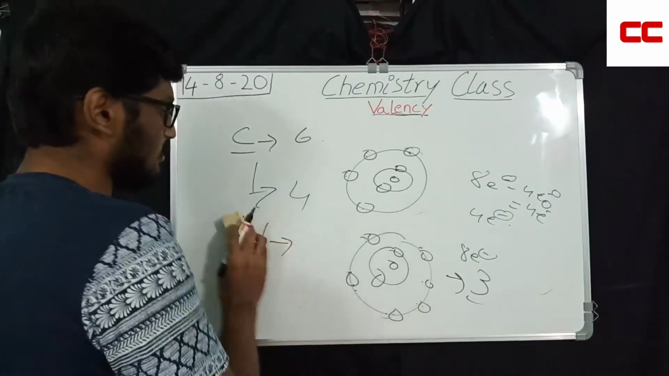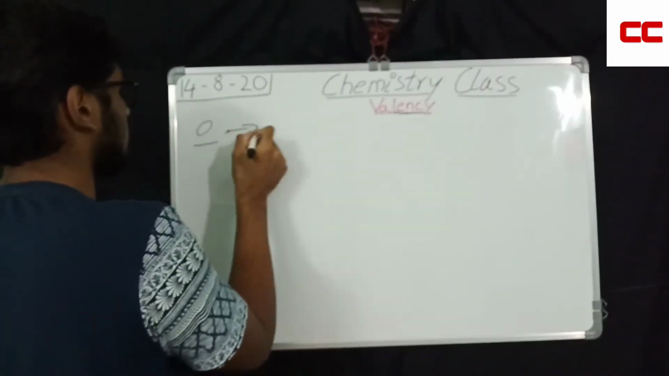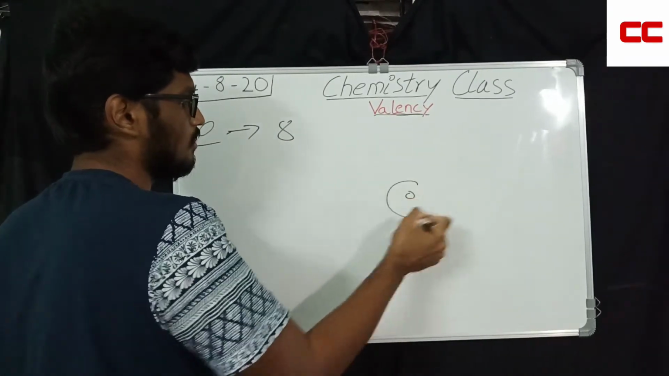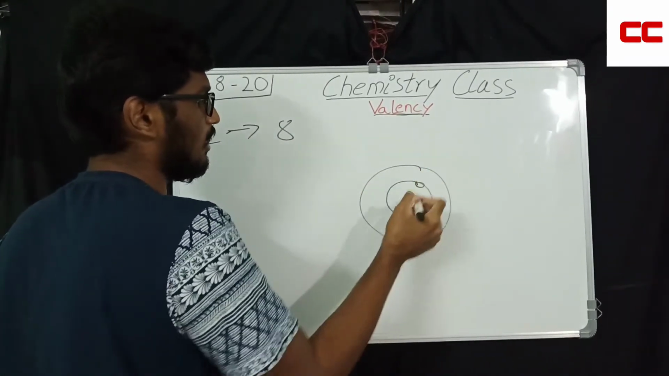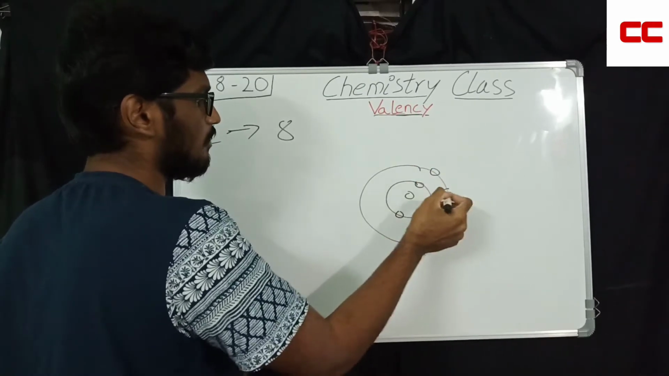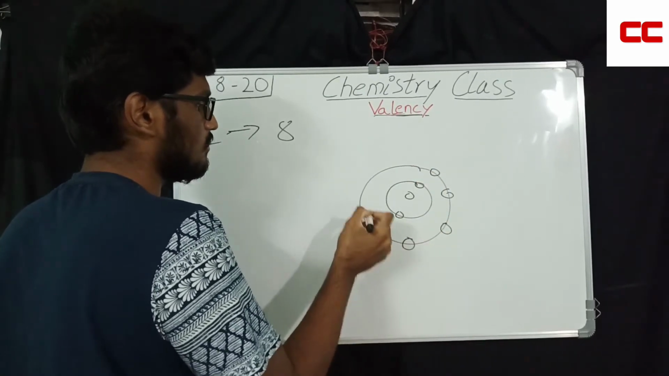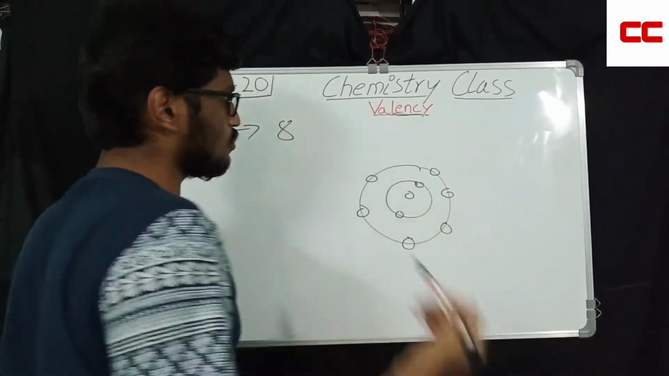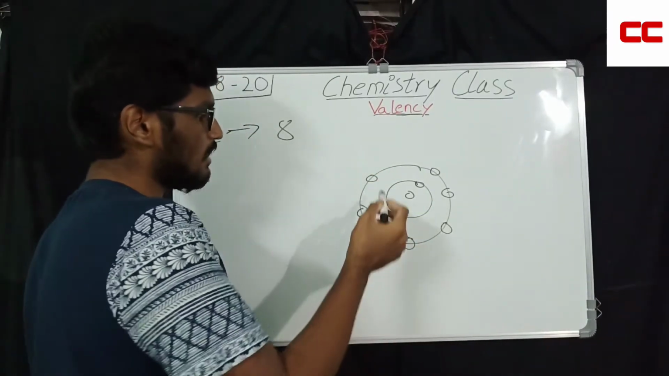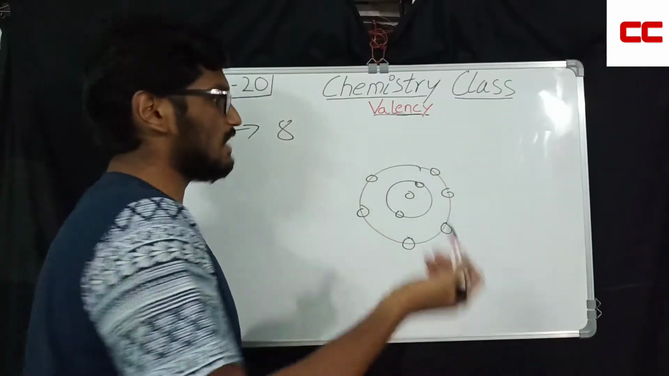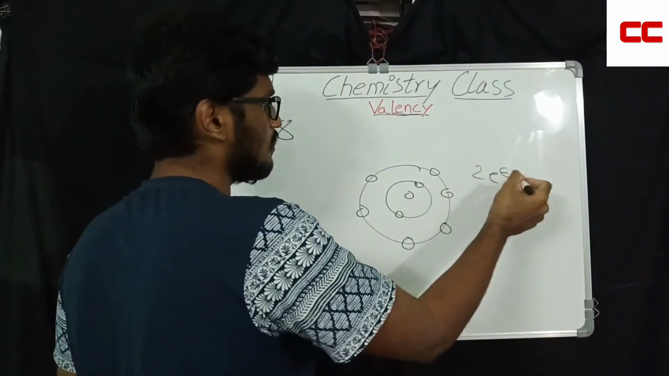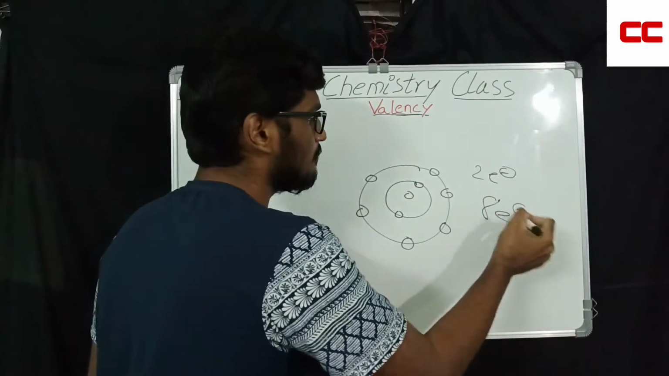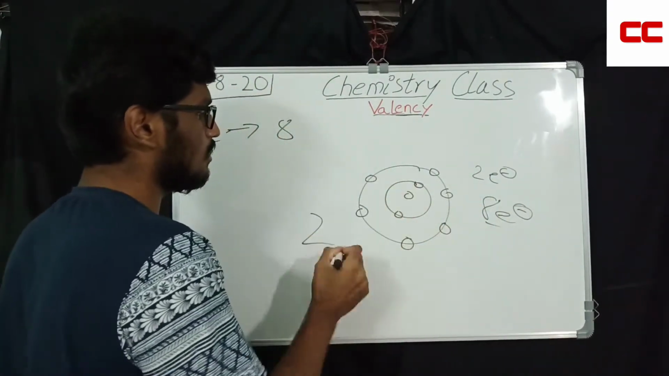So now coming to oxygen. Oxygen is 8. 1, 2, 3, 4, 5, 6, 7, 8. So the valency is 2. How? Because rather than removing these 6 electrons, it is easier to add 2 electrons. If you add 2 electrons to these 6 electrons, you will get 8 electrons. So the valency is 2.